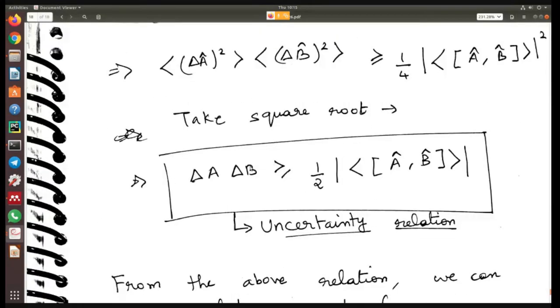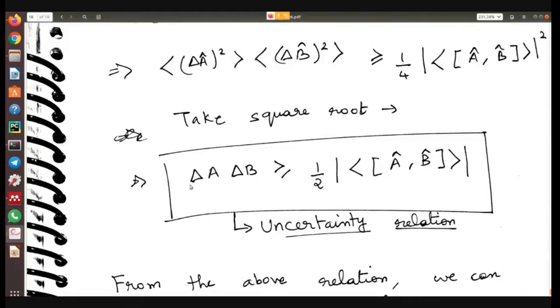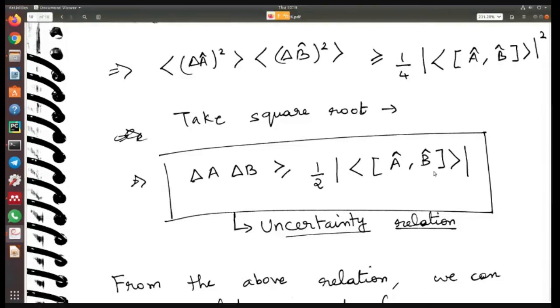So the uncertainty of two operators, A and B, which is delta A delta B, these are the uncertainties, is greater than or equal to half into the modulus of the expectation value of the commutator of A and B. Okay, so this is a very important, general uncertainty relation. Because this uncertainty relation can be applied to any operator, right? Now this is pretty general. A and B can be any operator.